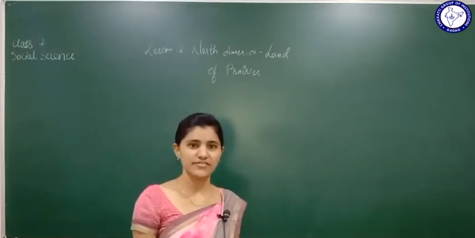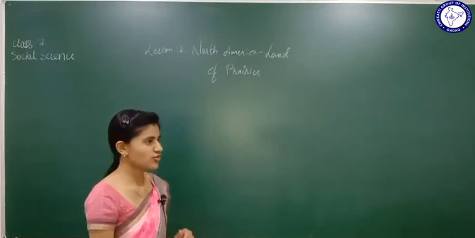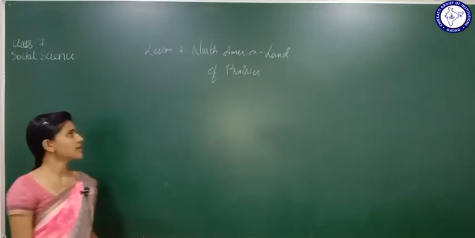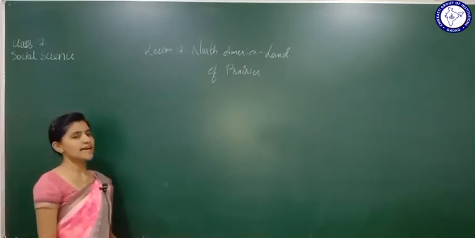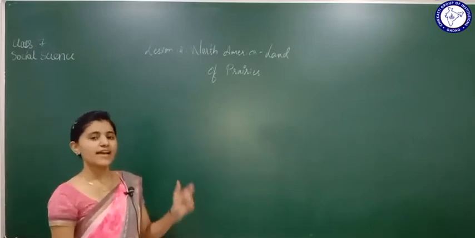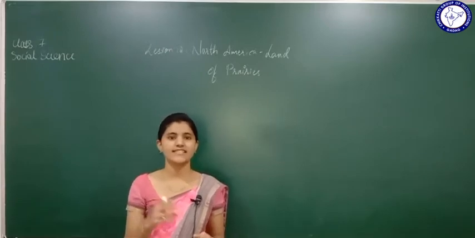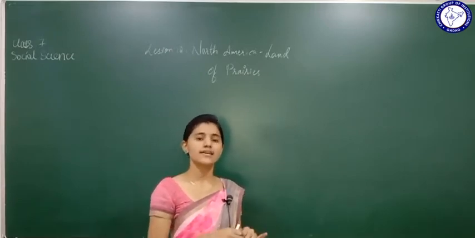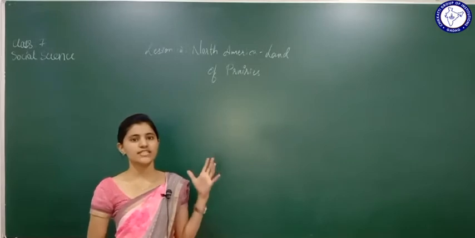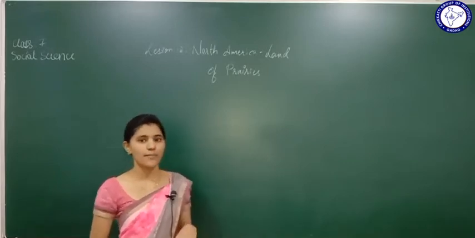Today we are beginning a new chapter, that is geography lesson number 12, North America, Land of Prairies. Land of prairies in the sense what? The land of grasslands, the land of herbs and the land of shrubs. We are going to study entirely about the North American parts.